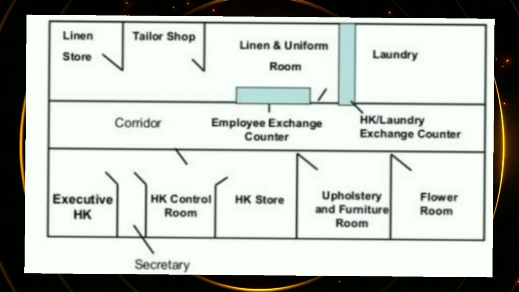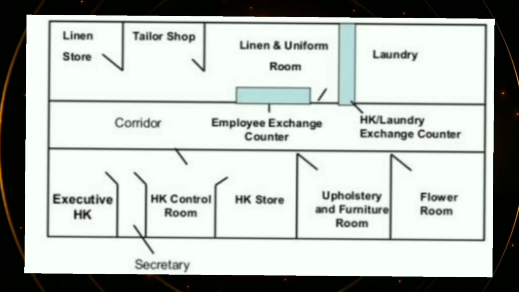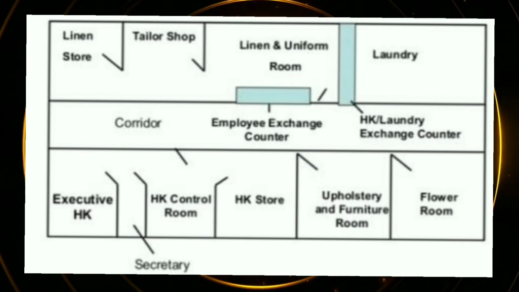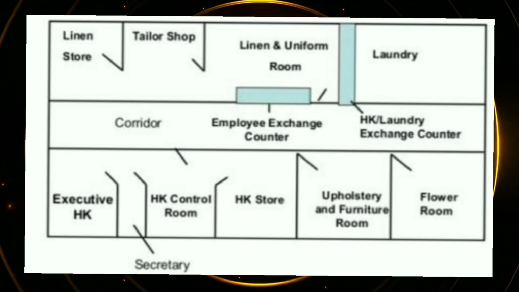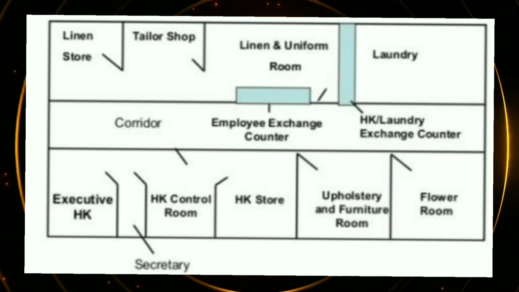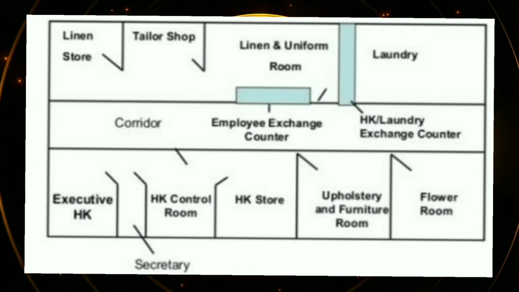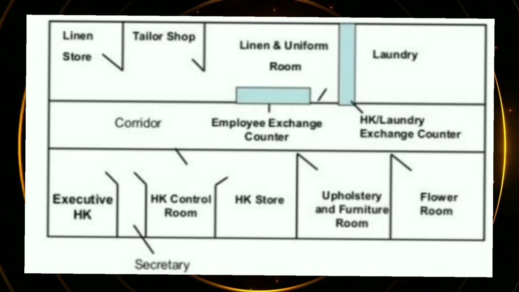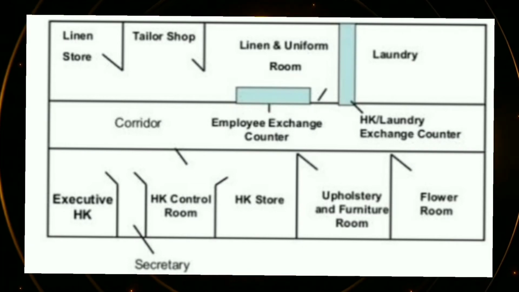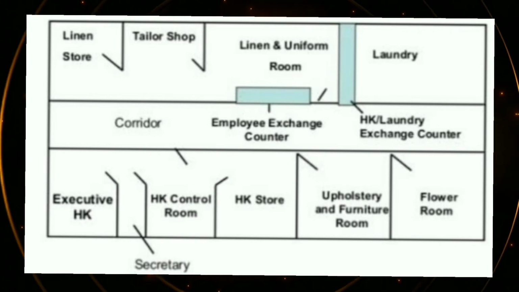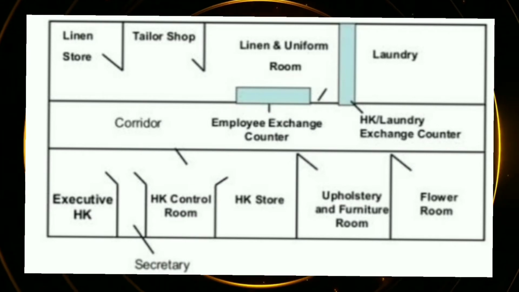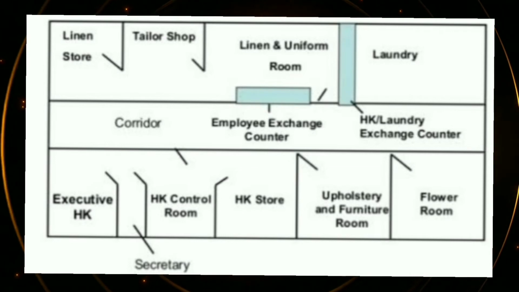Now we will analyze this layout by a diagram picture. This diagram is just an example of the layout of a housekeeping department. You can see there's a linen store, you can see the tailor shop, you can see the linen and uniform room, you can see the laundry area is a little big, and then the housekeeping exchange counter. In front of the laundry you can see the arrow mark. This is the exchange counter.